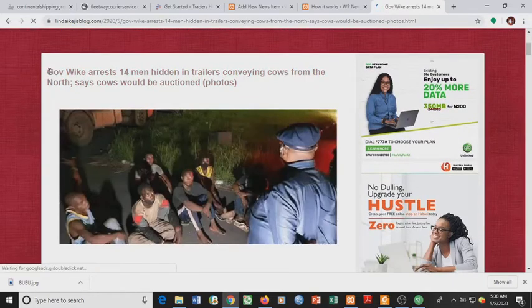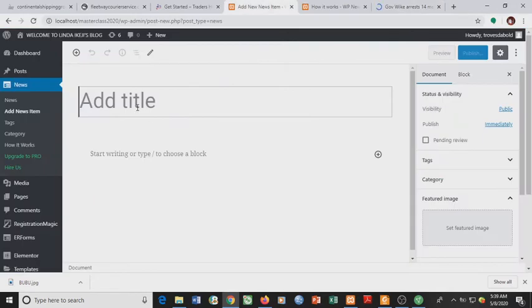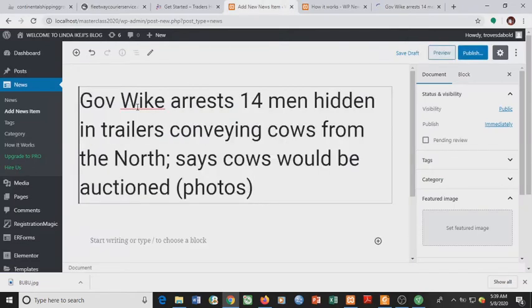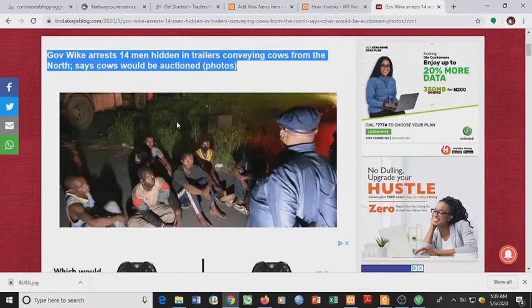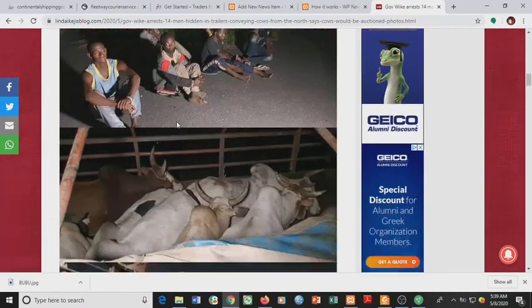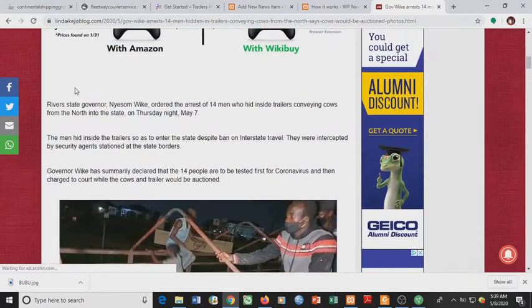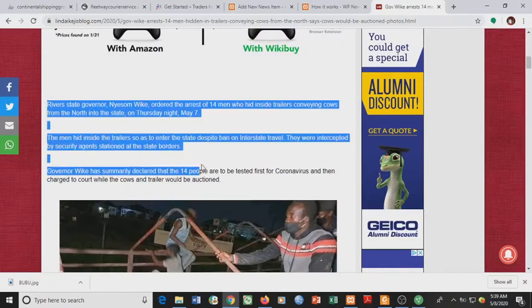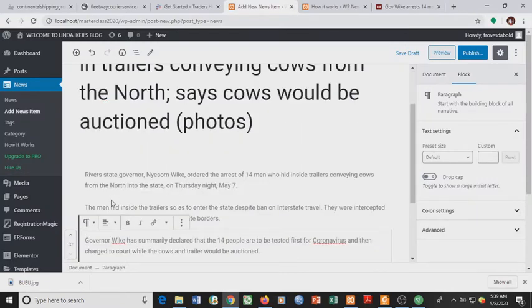Let's copy the header. I'll paste it in title here. Then we are going to copy the news itself. This is the news itself. Paste the news itself here.